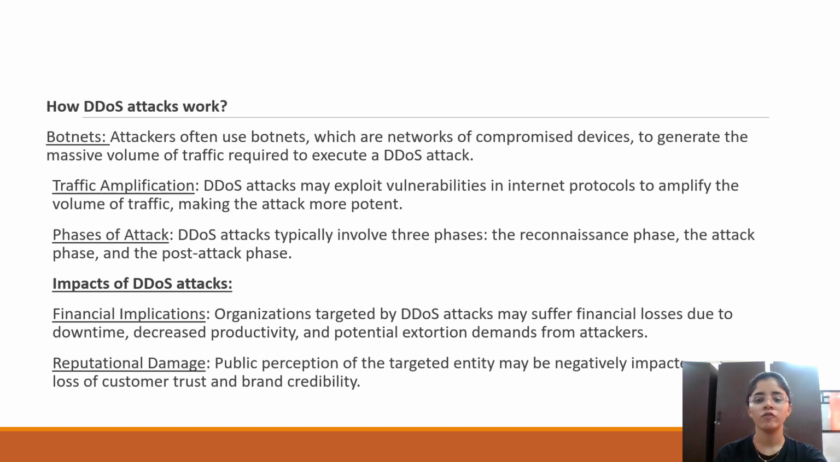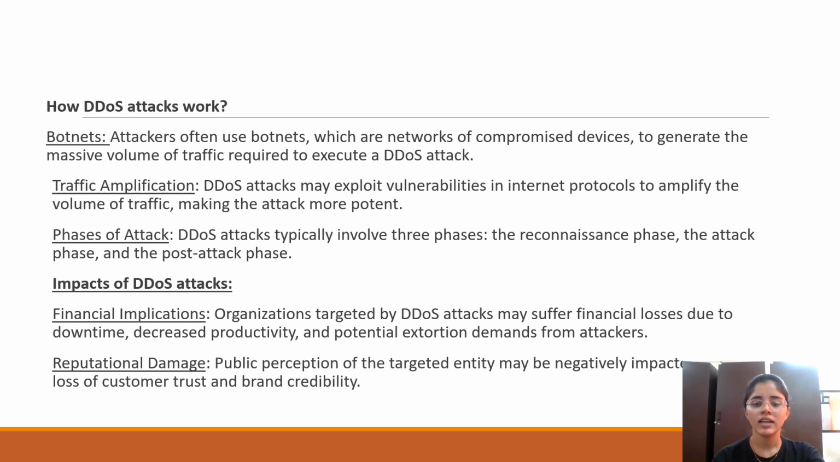The phases of attack. A DDoS attack typically involves three phases. The reconnaissance phase means gaining information about a particular server. The attack phase is where the attack is taking place, and the post-attack phase is after the attack. These are the three phases of the attack. Impacts of DDoS attack: financial implications. As we saw, financial loss takes place once a DDoS attack occurs. Organizations may suffer financial loss due to downtime, decrease in productivity and potential extortion demands from attackers. Reputational damage.